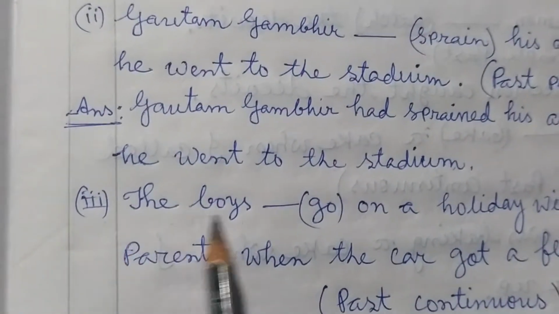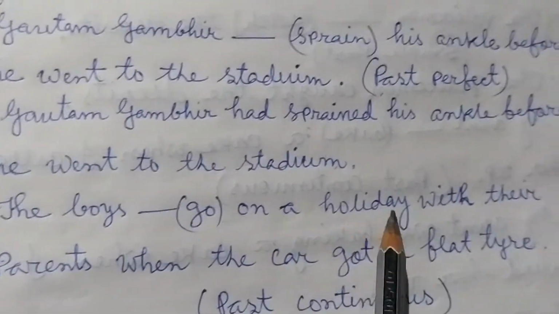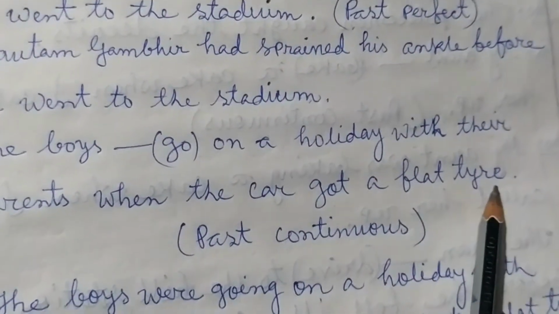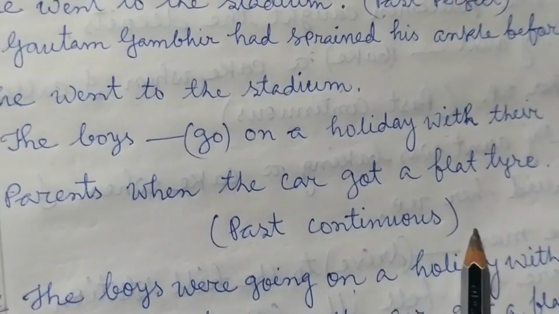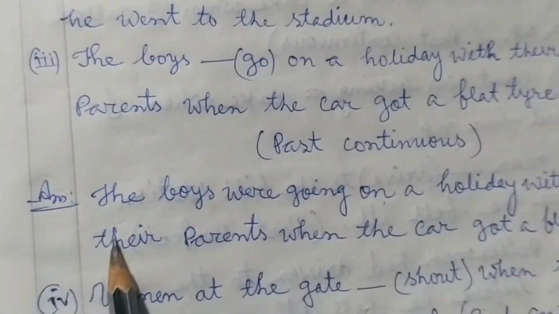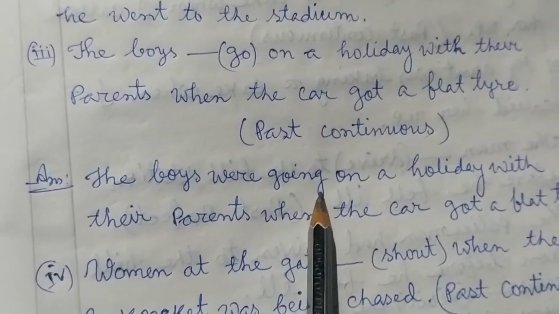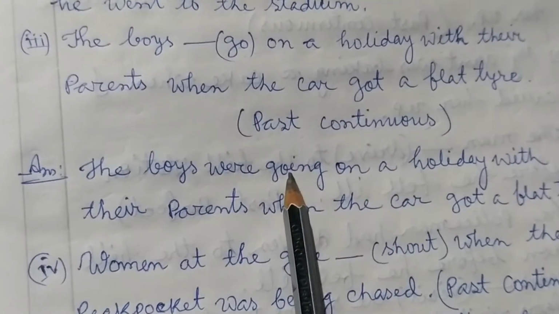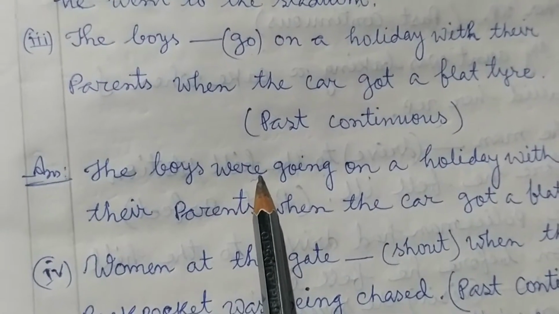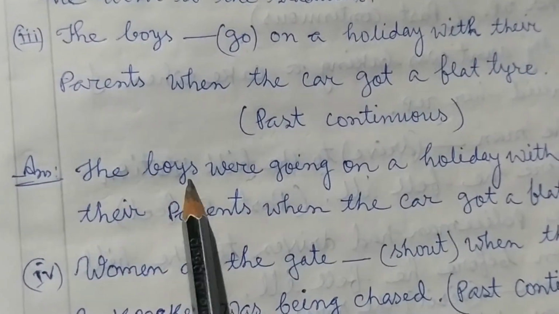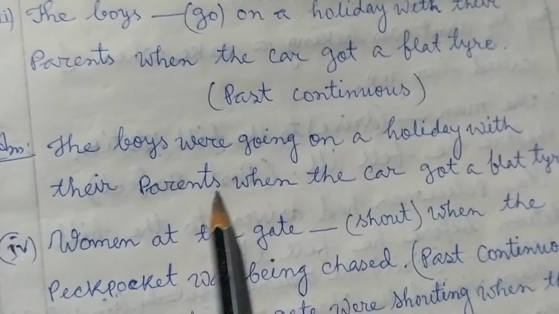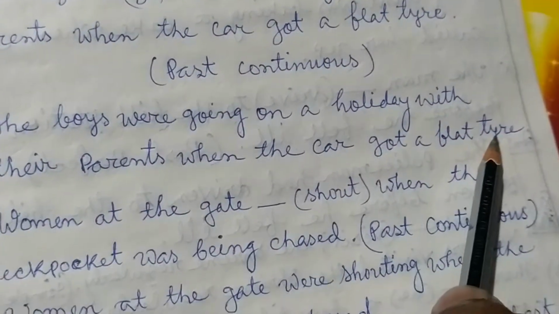Now students, number 3, the boys dash within bracket go on a holiday with their parents when the car got a flat tire. Within bracket past continuous, we have to transfer the sentence into past continuous tense, and the verb given is go. So the answer is the boys were going, as past continuous. ing is added after go, going, and as past, were from verb be comes. As the boys is plural, were is given. The boys were going on a holiday with their parents when the car got a flat tire.